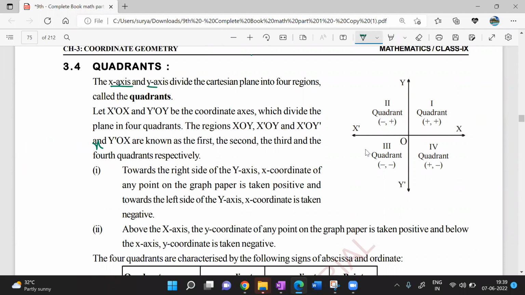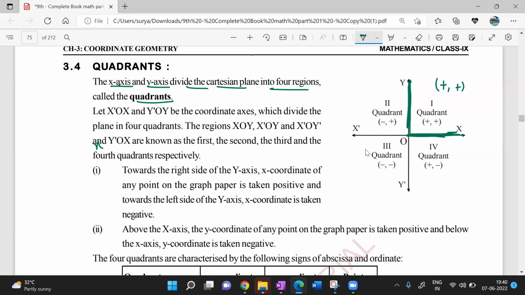The x-axis and y-axis divide the Cartesian plane into 4 regions. They are called quadrants. They are the first quadrant, second quadrant, third quadrant, and fourth quadrant. In the first quadrant, how will my coordinates be? This is my first quadrant. This is the positive x-axis and this is the positive y-axis. So the first quadrant is positive, positive. Understood my point?